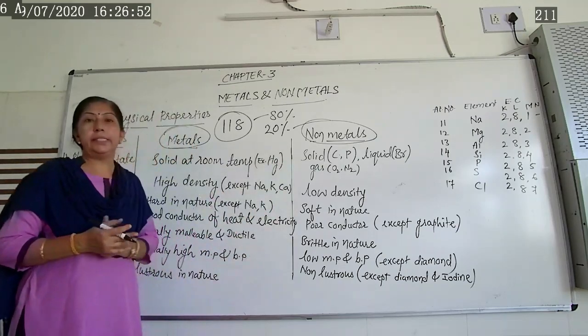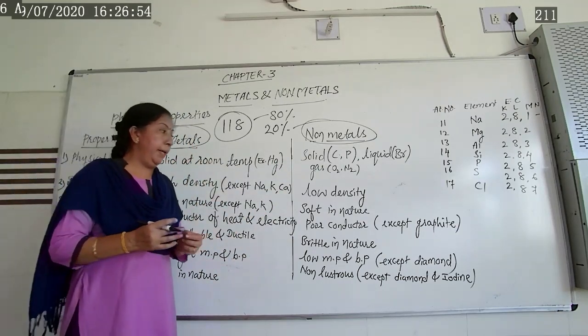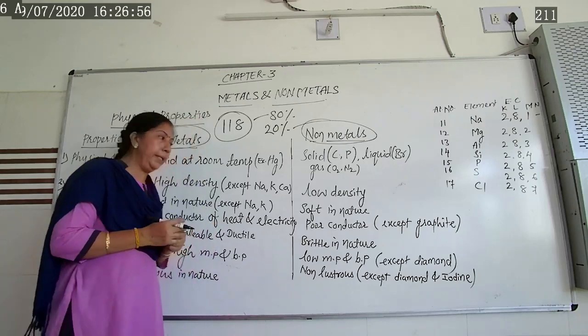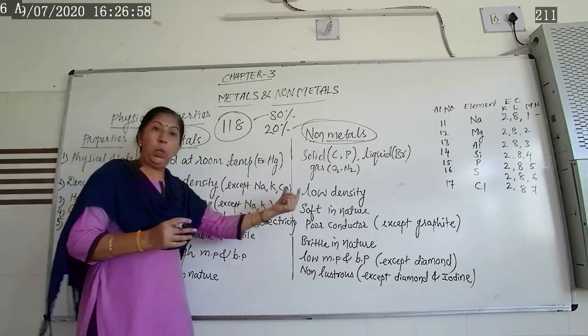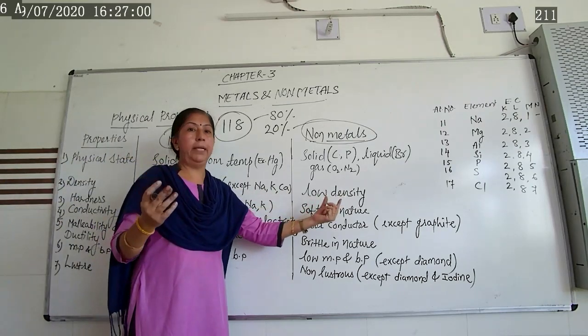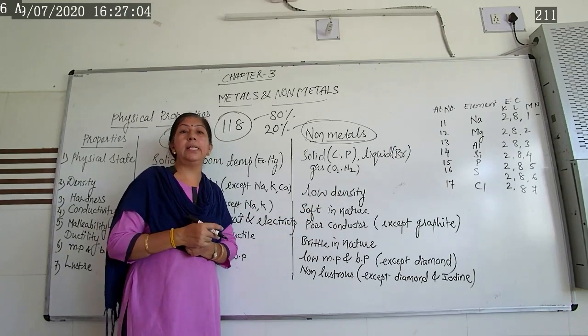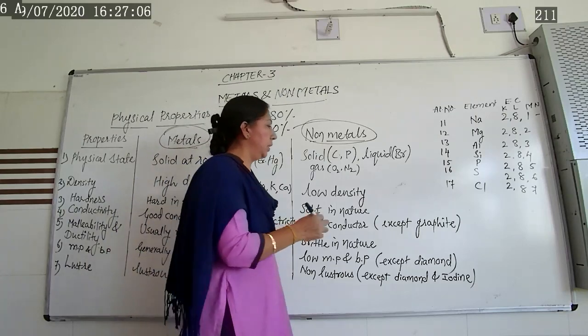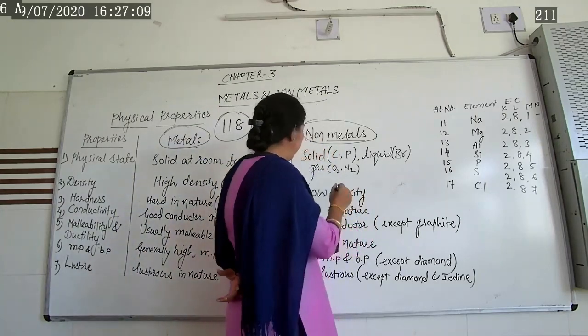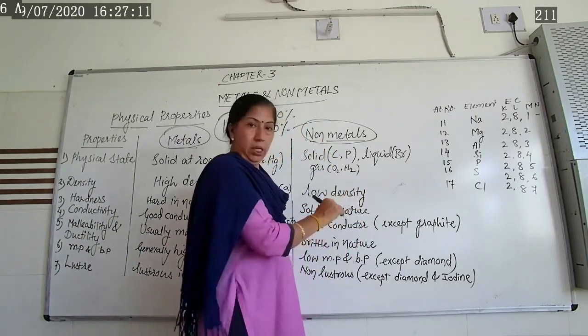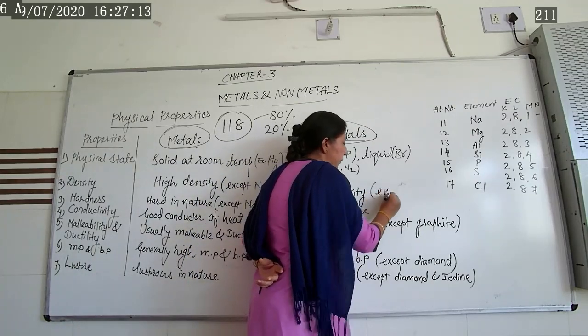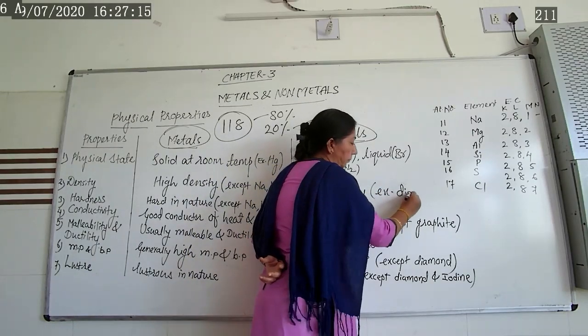Now, next, let us see about the non-metals. Density of non-metals is what? Generally low density. All the non-metals have low density. Once again, the exceptional case is what? Diamond. Here also we can say diamond, the density is what? High. The exceptional case will be diamond.